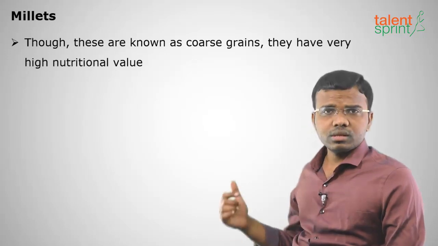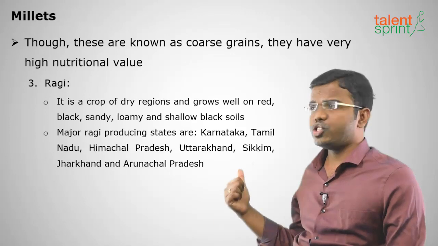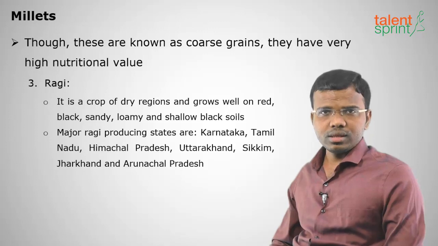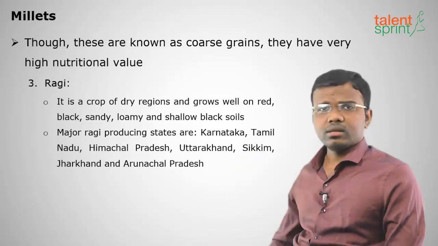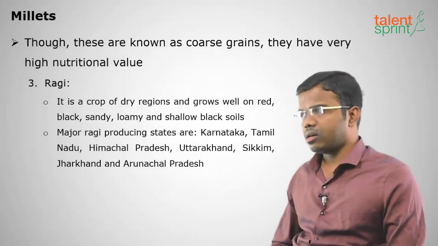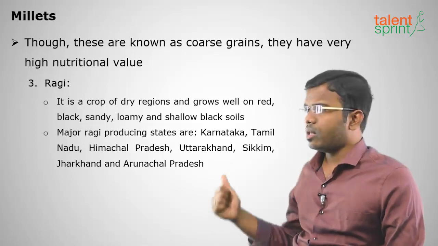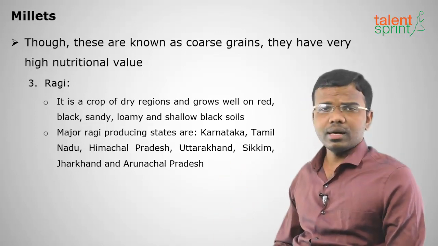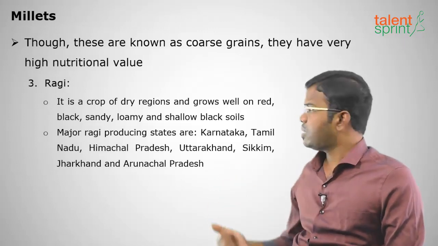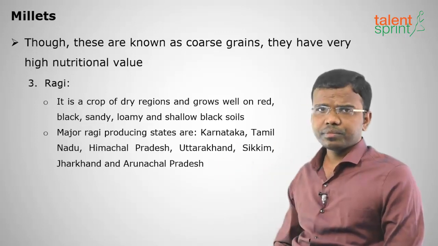The third important millet crop is ragi. It is also called finger millet, and it is rich in calcium, etc. People make it as a drink in the mornings, so that the calcium content in our body increases. And it is well grown in red, black, sandy and loamy soils. The most producing states are Karnataka, Tamil Nadu, Andhra Pradesh, Uttarakhand, Arunachal Pradesh, Jharkhand, Sikkim, etc. Okay, so these are the three millets: jowar, bajra and ragi.